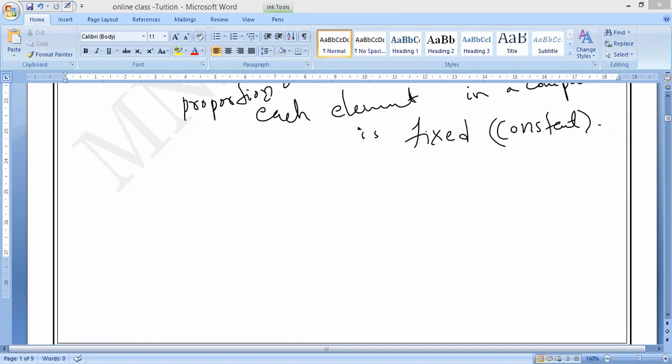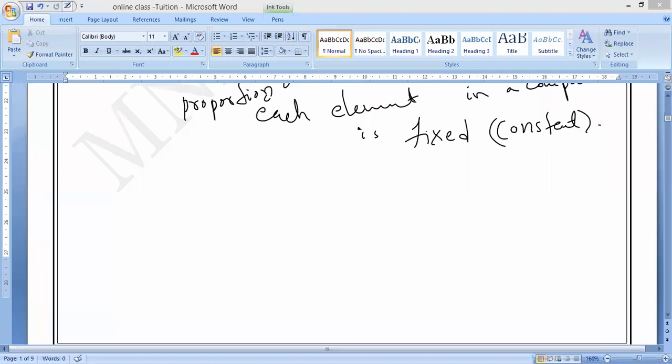A chemical compound, any chemical compound, guys, you can take different compounds, for example water, carbon dioxide, or some other compound, it doesn't matter. In that particular compound, it always consists of the same elements combined together in the same proportion by mass.